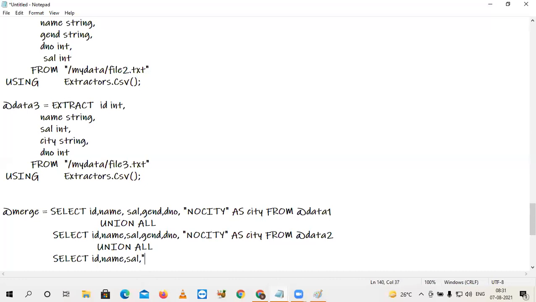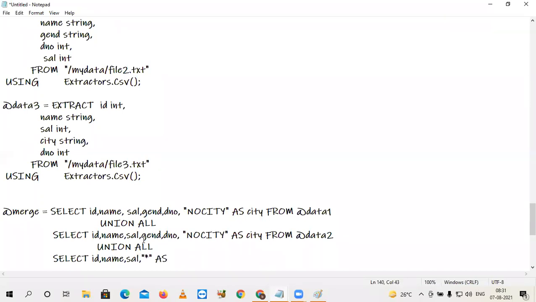So here I am replacing it with a star. For the person whose gender information is not available, the value is star here, as the alias name.